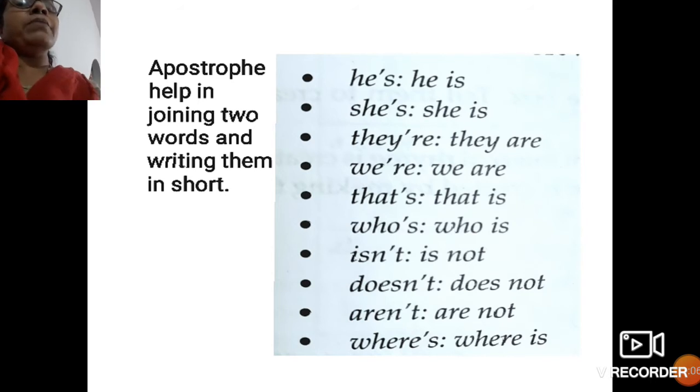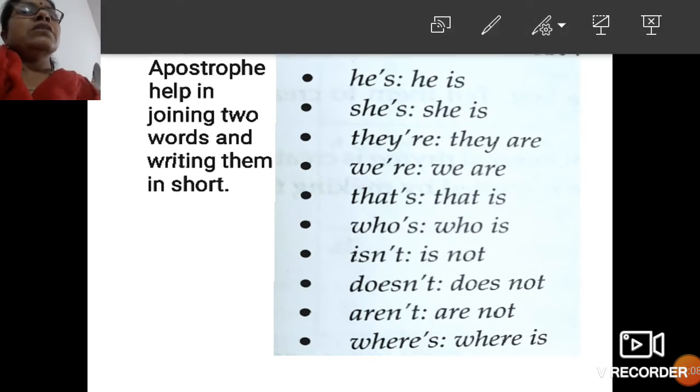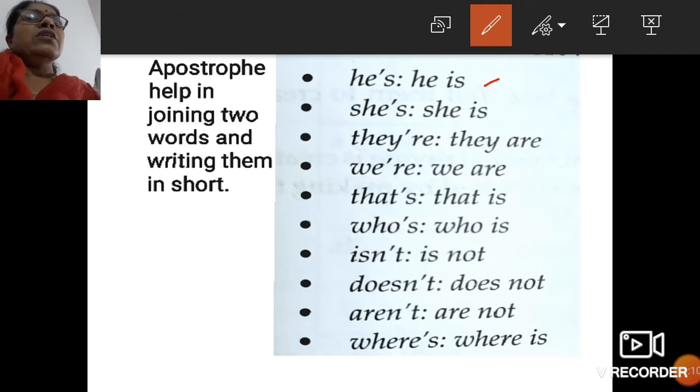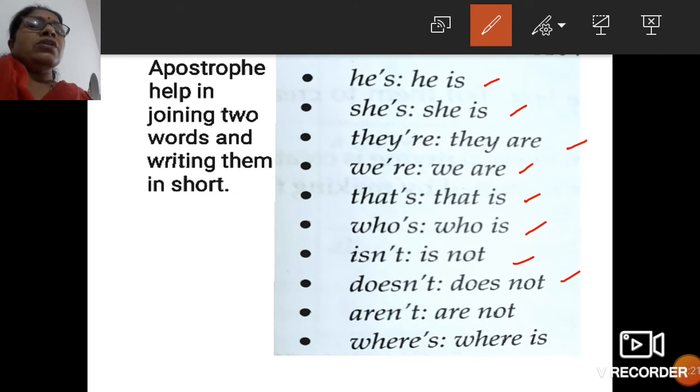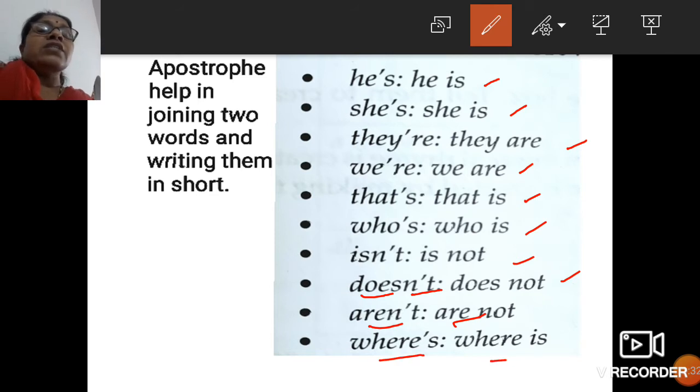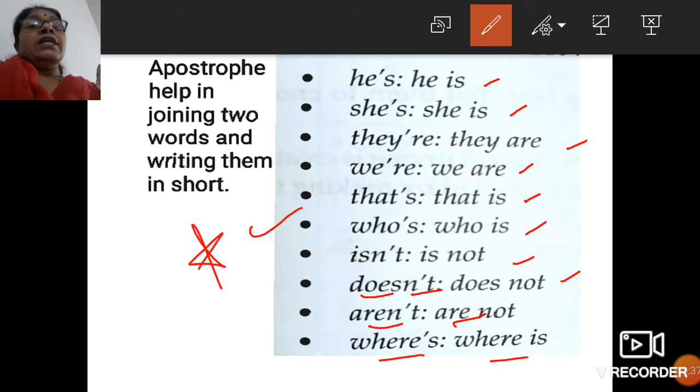Next, the apostrophe helps in joining two words and writing them in short. For example, some more examples. He is, she is, they are. Here, with the apostrophe, that means A is missing. We are, that is, who is. Not: does not, doesn't. See, this is "does" and then this "not". The O is missing, so we put an apostrophe where the O was. Aren't means are not. Where's means where is. Please read this again and again.